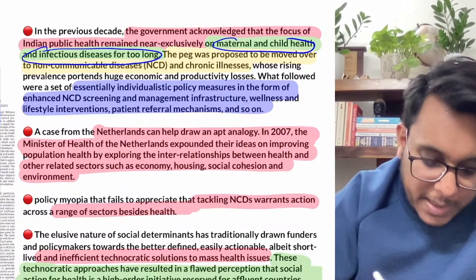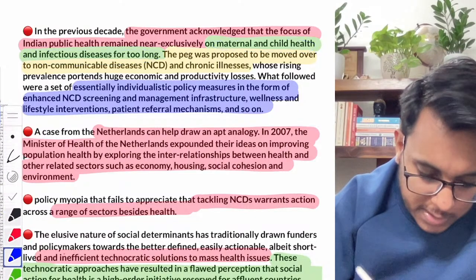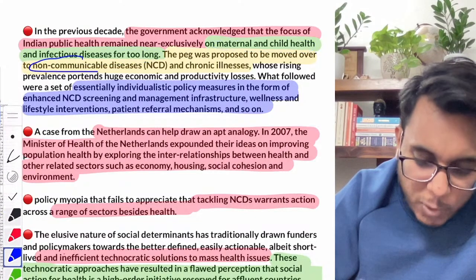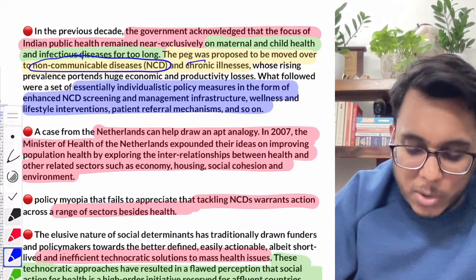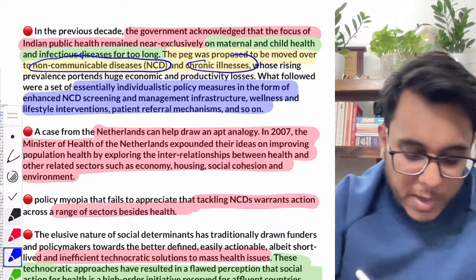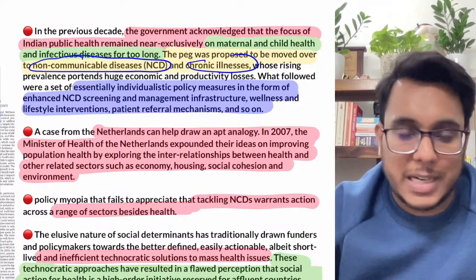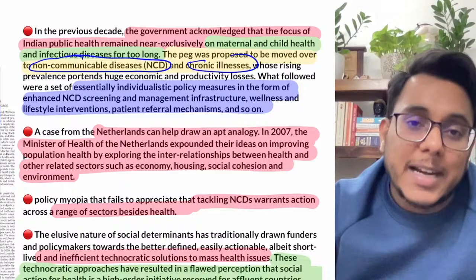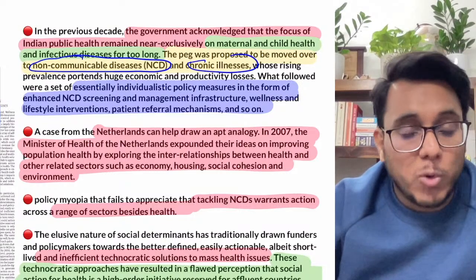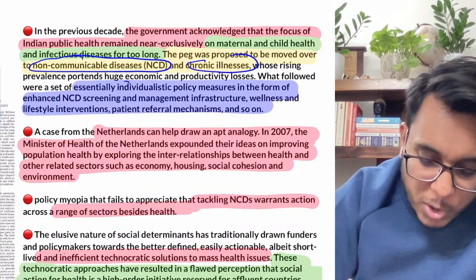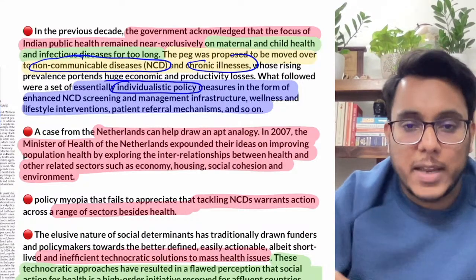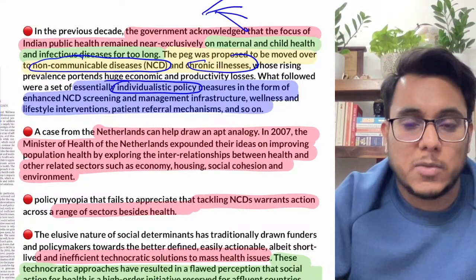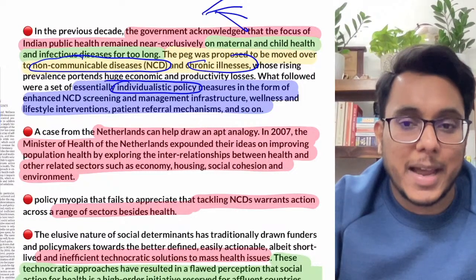After that, guys, what happened? Government started to shift their focus onto non-communicable disease, chronic illness, which were increasing because of the lifestyle changes that came. So this was a second focus that was made. Fine. After that, guys, what happened? The focus that was made was onto the individualistic policy. Okay, so individuals were focused on with respect to providing them good health care.